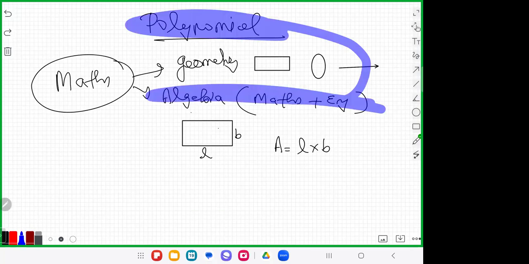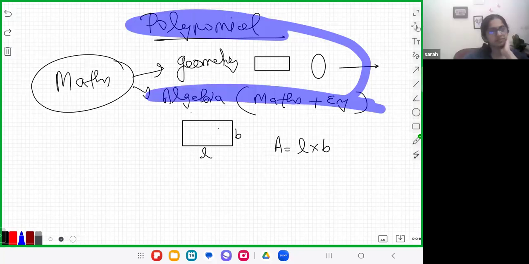So if someone is asking Sarah, why we want to study polynomial, what will be the reply? I know your reply is we want to get marks in maths. That's why. Otherwise, what reply can we give? So we can find the side, base, and the breadth and length of the shapes.